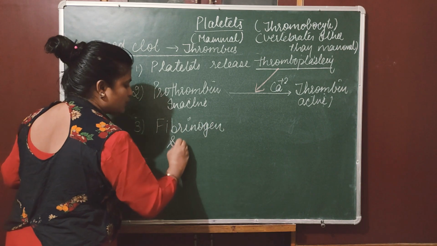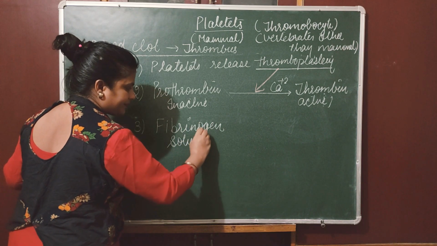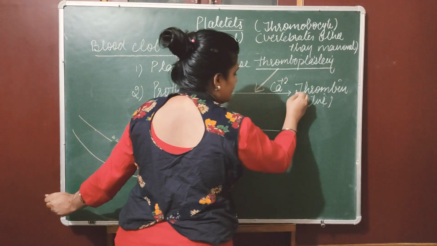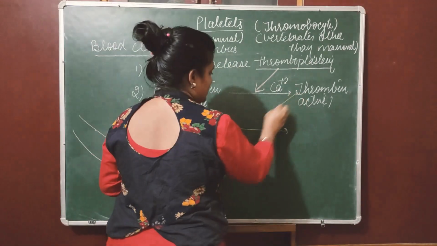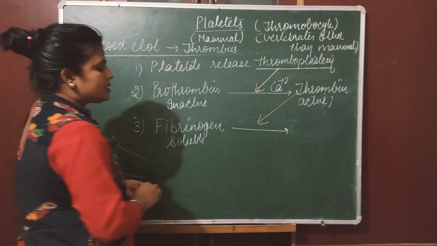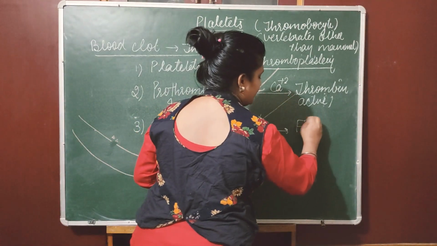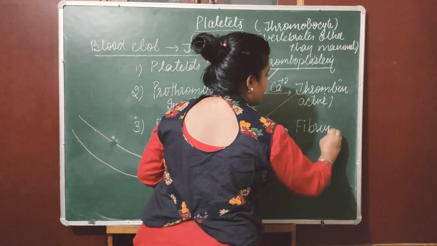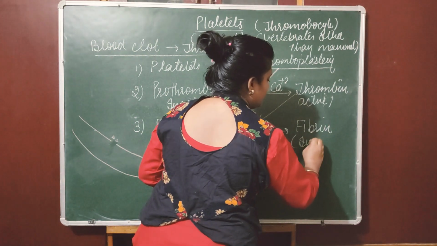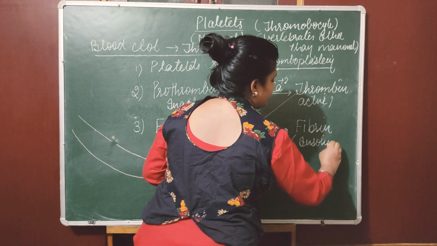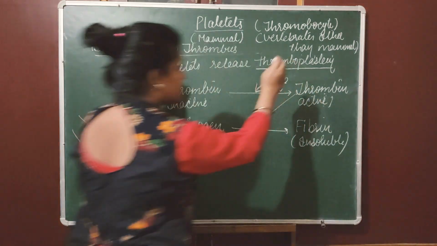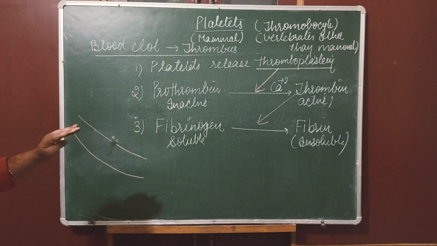Fibrinogen is a soluble protein. In the presence of thromboplastin, it converts into fibrin, and fibrin is an insoluble protein. So these are the three steps of blood clotting.